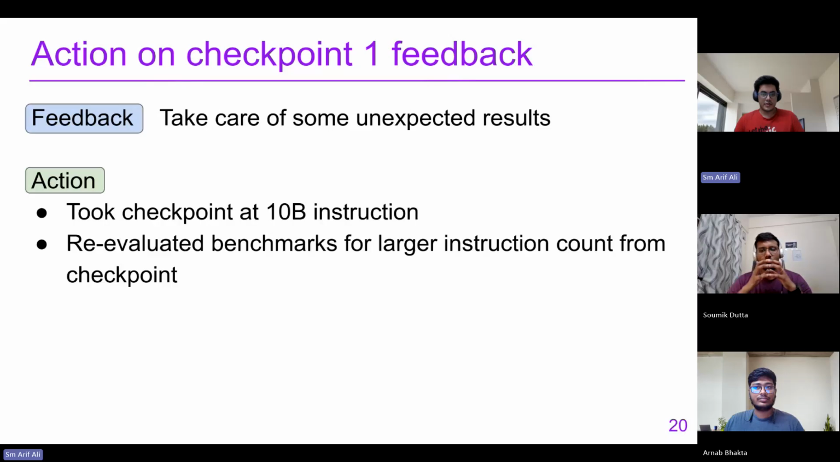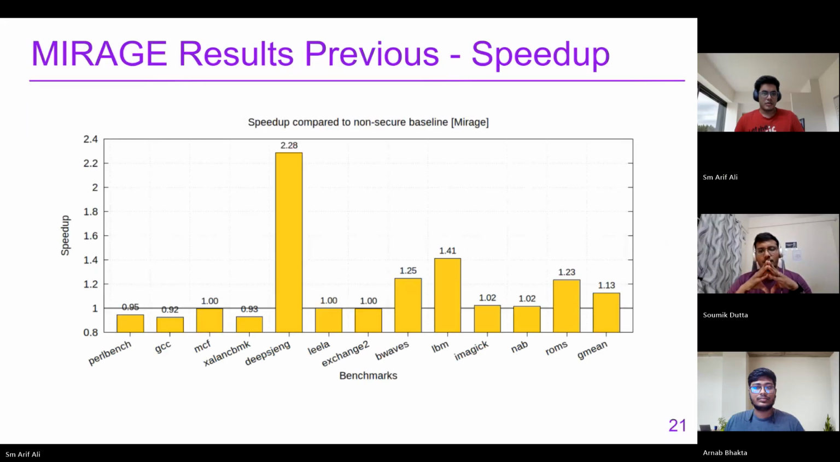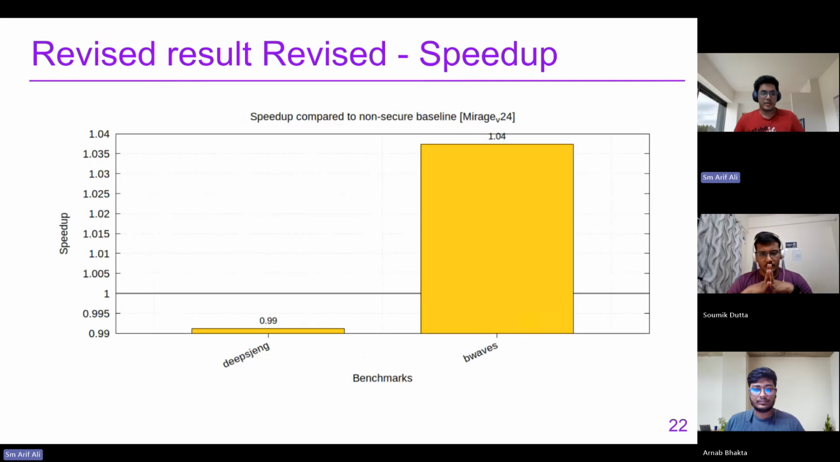So we evaluated the benchmarks with this checkpoint and used a larger instruction count. This is the previous result that we saw, where DPSGing and BWaves received a speed up, which was not expected. And this is the result we got after the checkpointing technique. We see that for the DPSGing and BWaves plot, the earlier unexpected results are not reproduced here. So we think the checkpointing technique and the larger simulation instruction count are the reason for this.